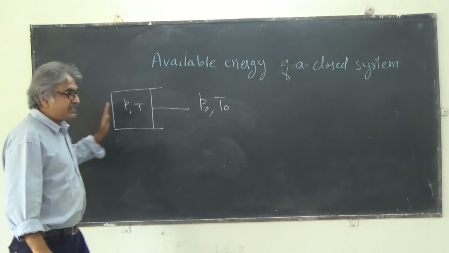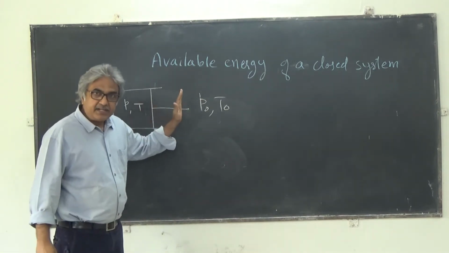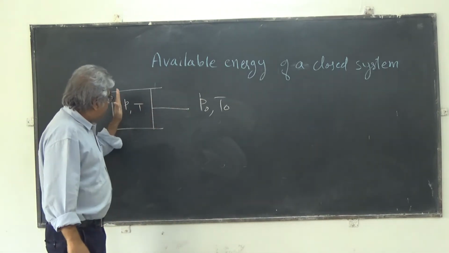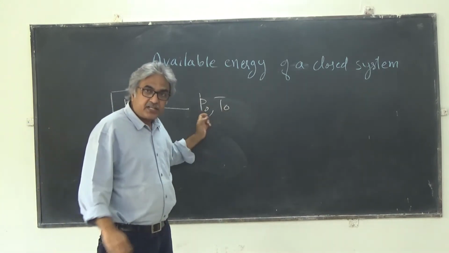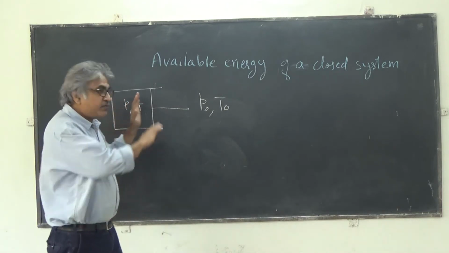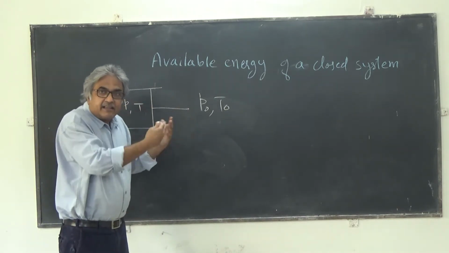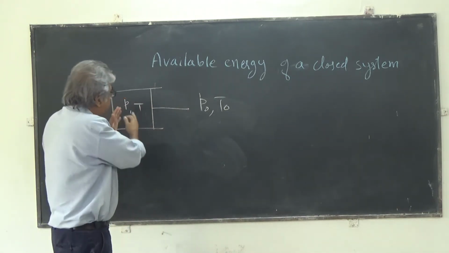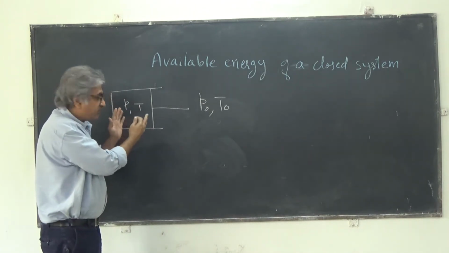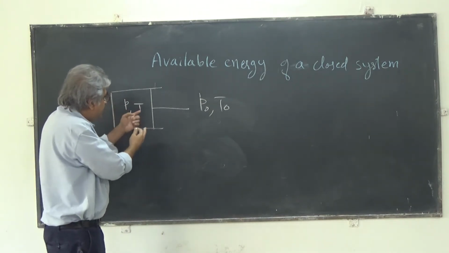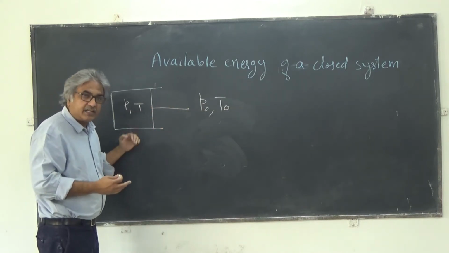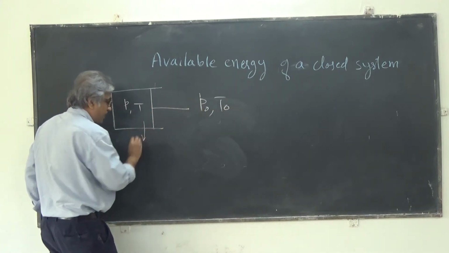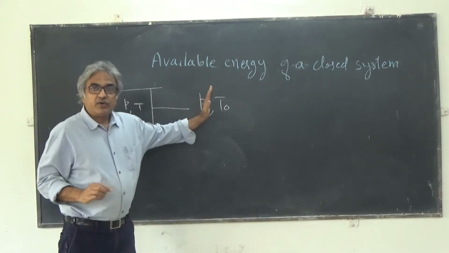Now let's say the gas would expand such that the pressure in the cylinder reduces to P naught. So this gas will reach the dead state, and then you will get some work. But here we would also consider that because this temperature is greater than T naught, heat is also flowing out. So heat is going to flow out, and the gas is going to expand.